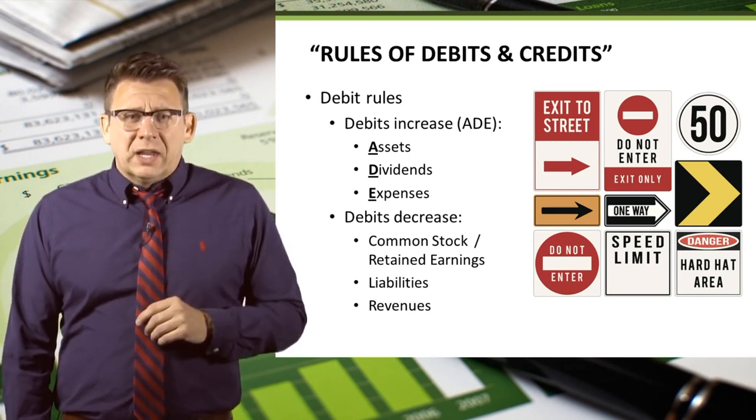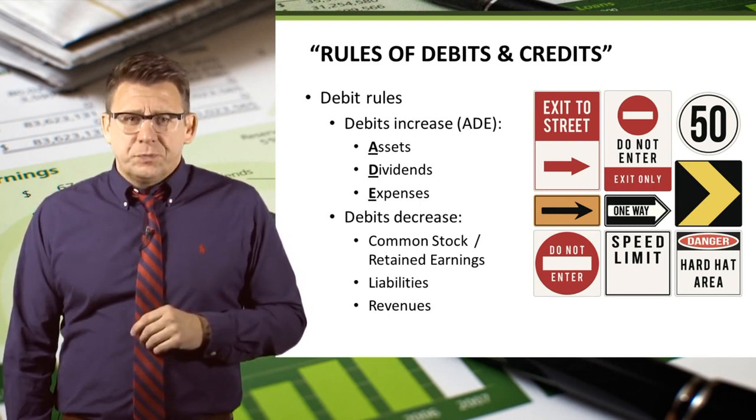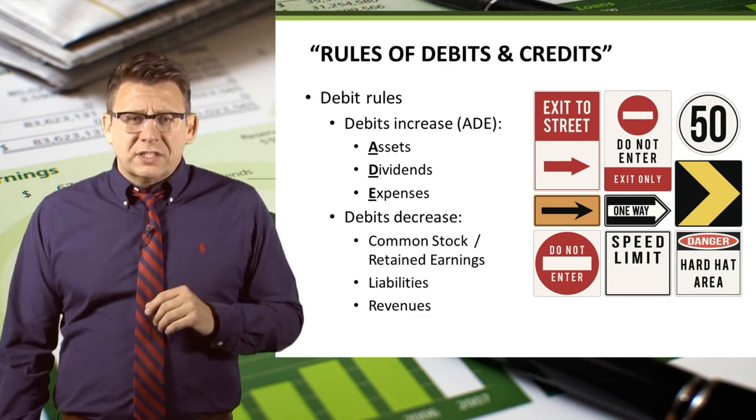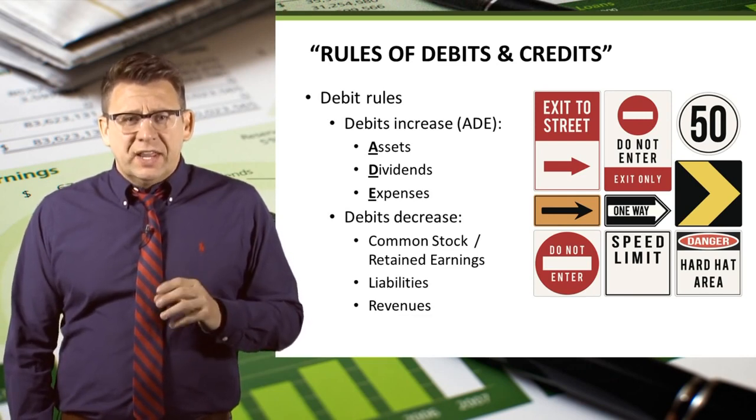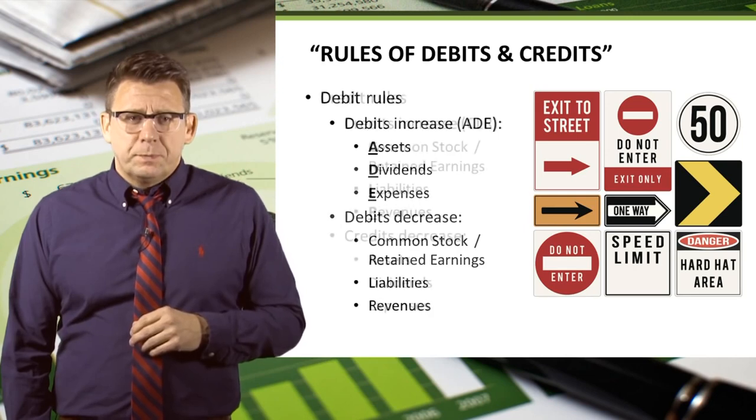The normal balance is the balance we would expect to see in an account. The normal balance is always what increases the account. So the normal balance for assets, dividends, and expenses are debit balances.